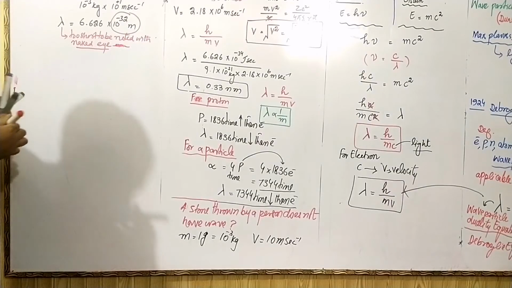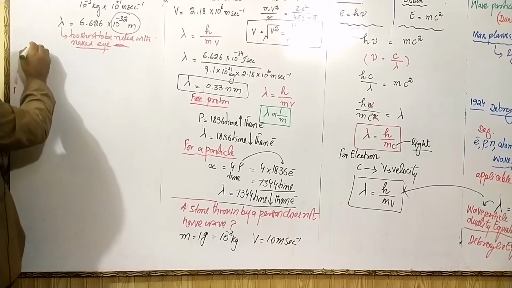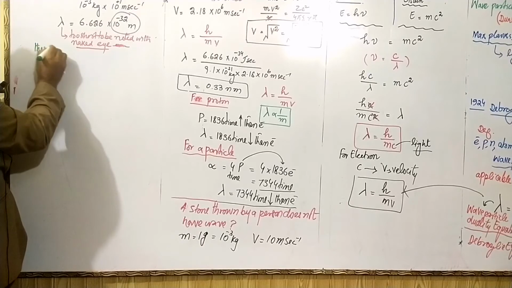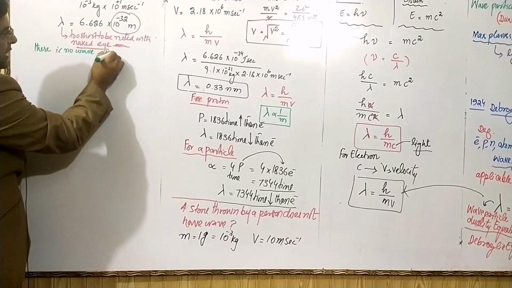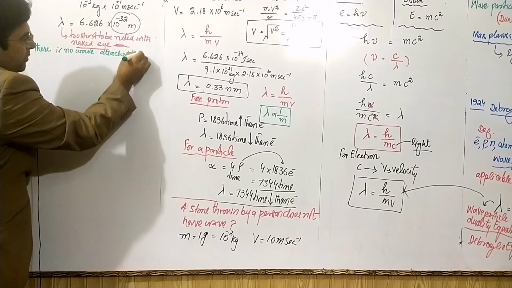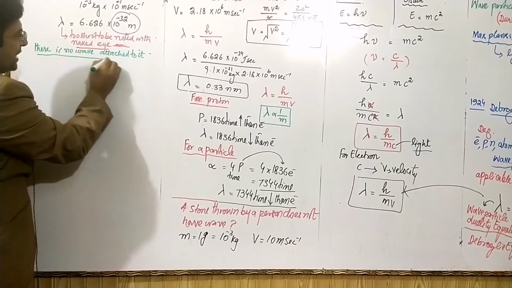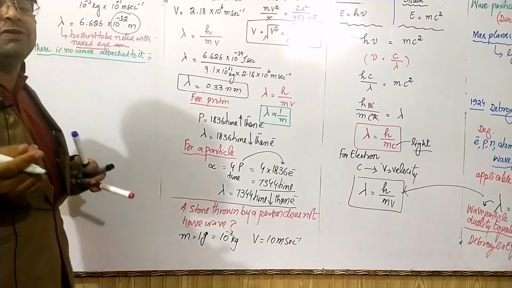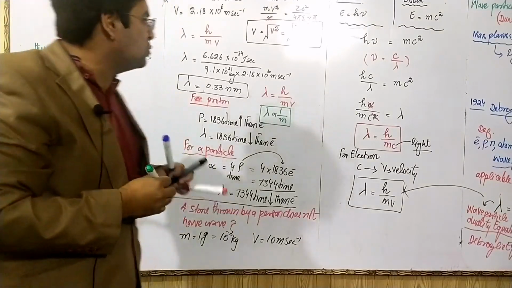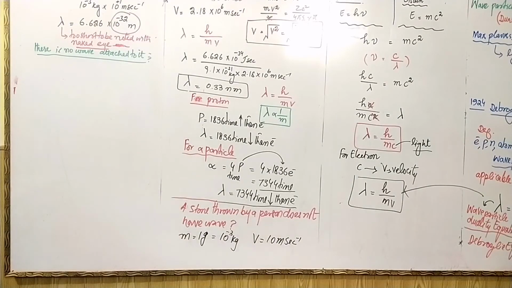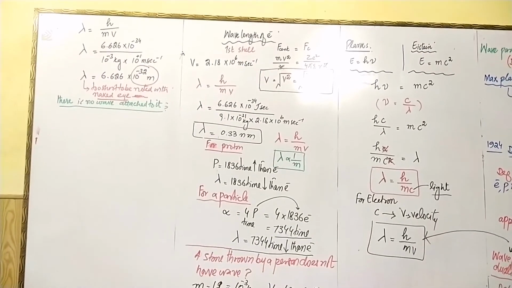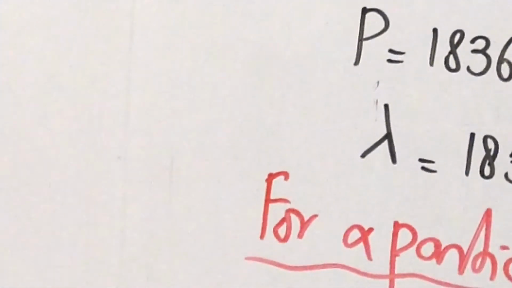If crest and trough are very close to one another, we can say that there is no wave attached to it. Wave will exist, but wavelength is too short to be noted by naked eye. So we can say that there is no wave attached to a stone thrown by a person.